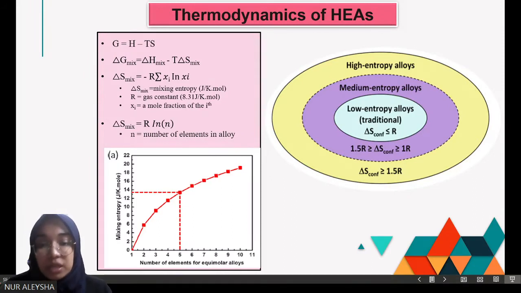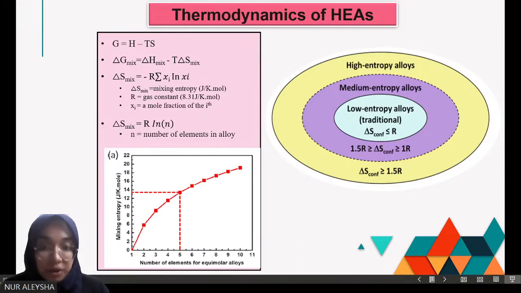This is because at this point, the mixing entropy is sufficiently high to compensate the mixing enthalpy in the alloy system. From the entropy viewpoint, high entropy alloy is considered an extension from low and medium entropy alloys, meaning that it is highly disordered with lower energy.